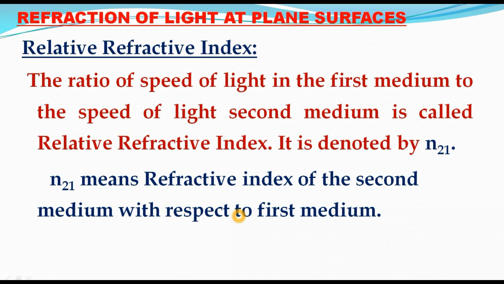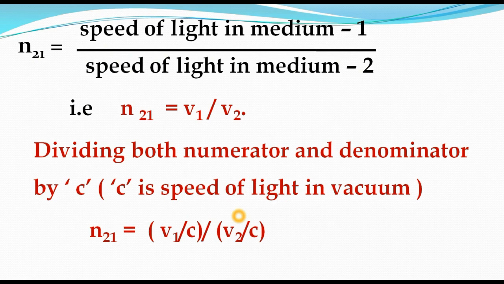N21 means refractive index of the second medium with respect to the first medium. It is only a comparison. Refractive index of the second medium with respect to the first medium, that is called relative refractive index. So the formula: N21 is equal to speed of light in medium 1 by speed of light in medium 2. So it has also no units. Why?